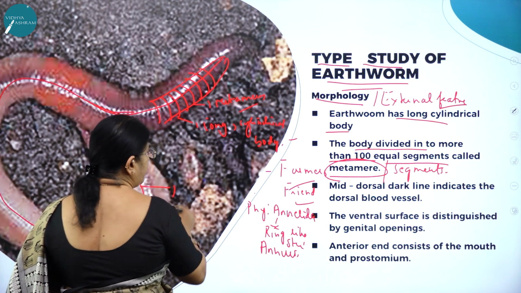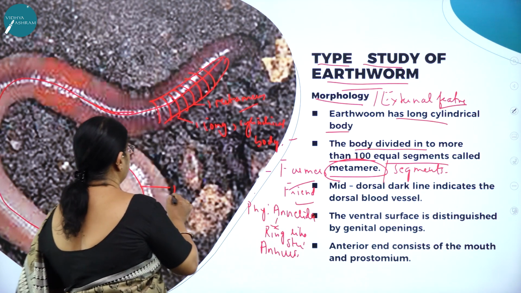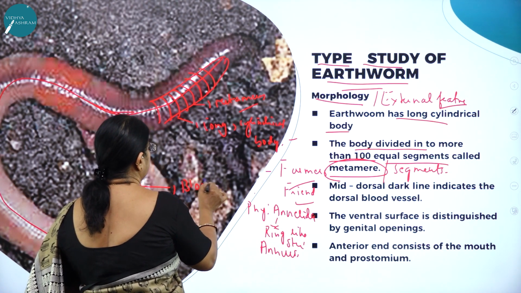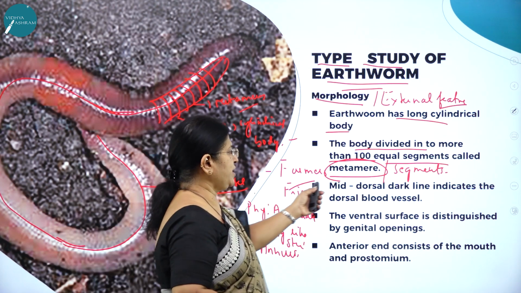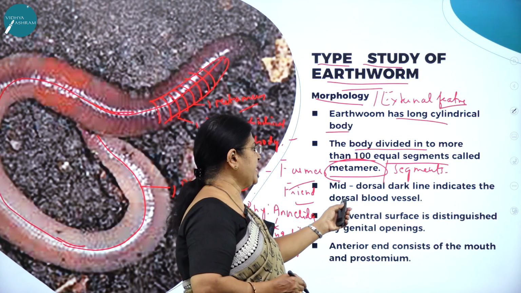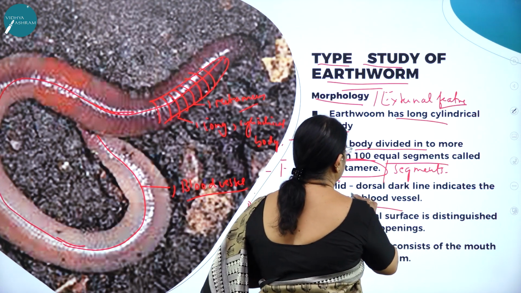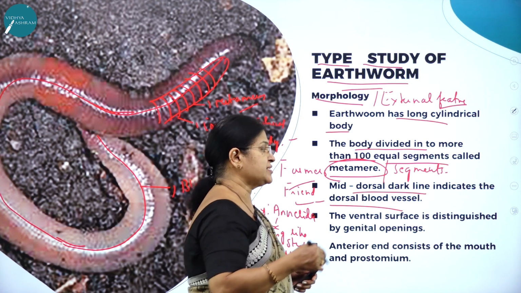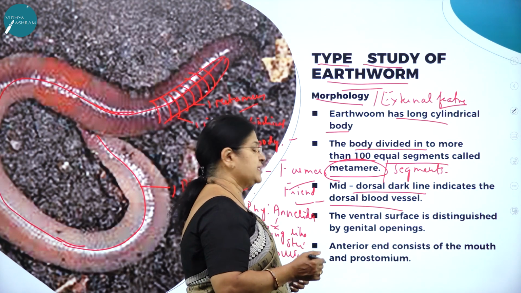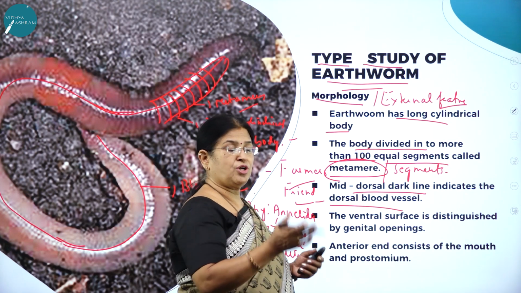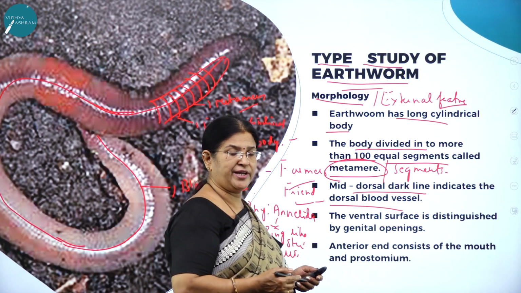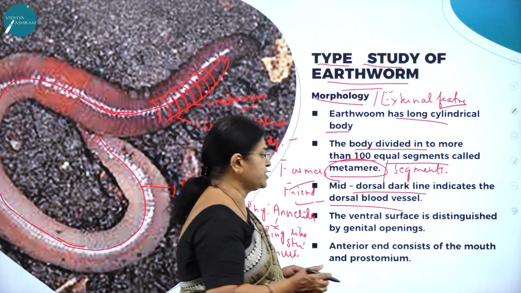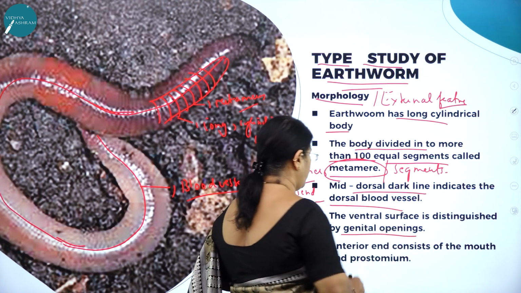So this mid-dorsal line you can see is nothing but a blood vessel. The mid-dorsal dark line indicates the dorsal blood vessel. Then the ventral surface is distinguished by the genital opening. So there is a dorsal surface and a ventral surface. On the ventral surface of the body, you can see small openings. They are called genital openings.